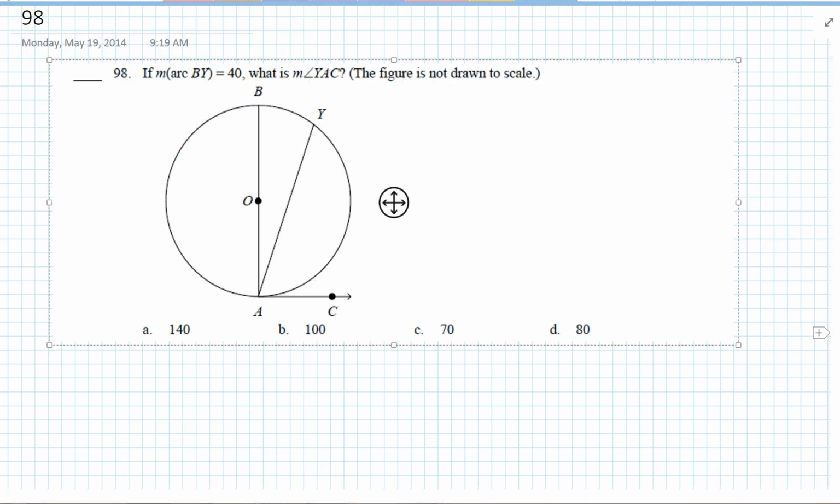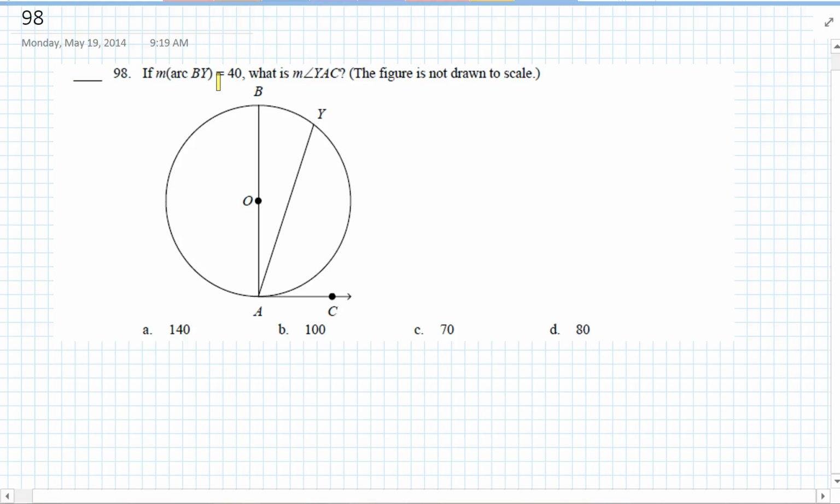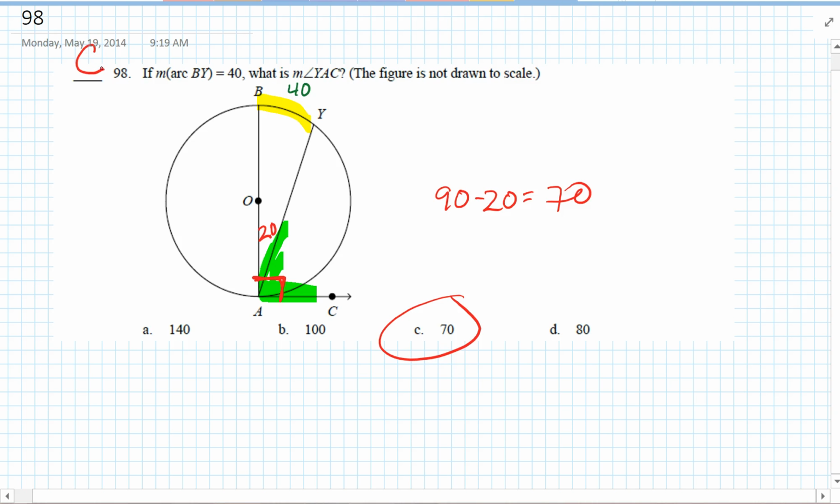Okay, 98. If the arc BY is 40, what is YAC? So what is this? This is a right angle. The inscribed angle is 20, so YAC must be 90 minus 20, so it must be 70. The answer is C.